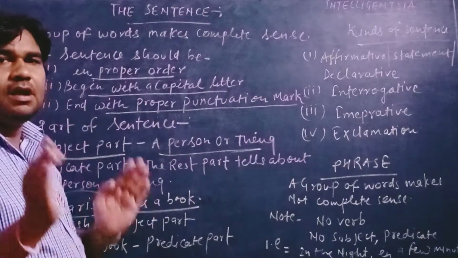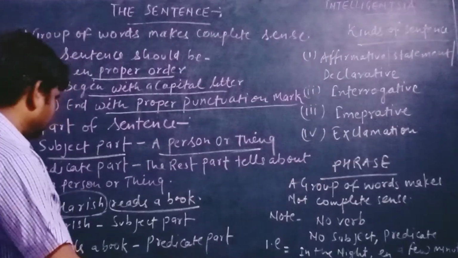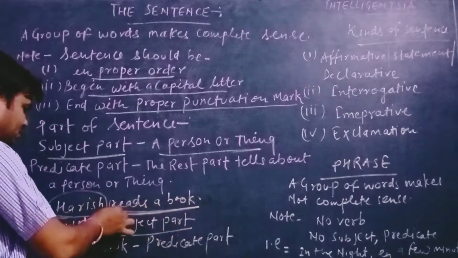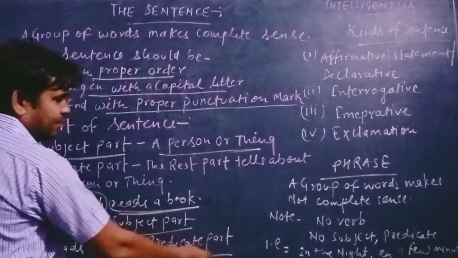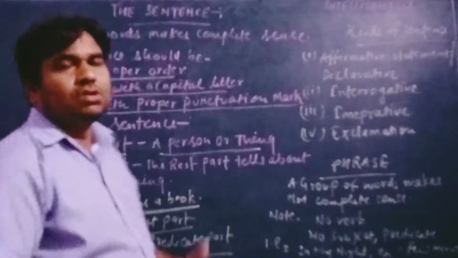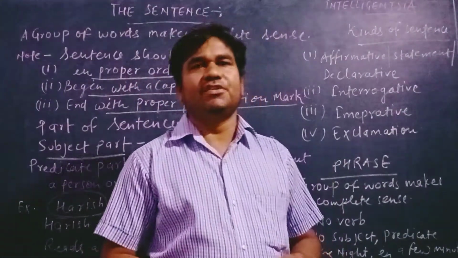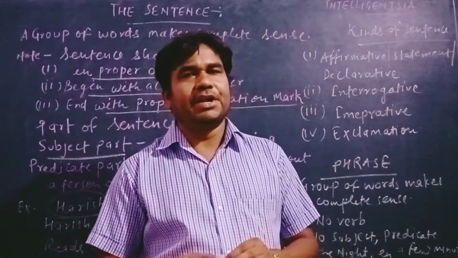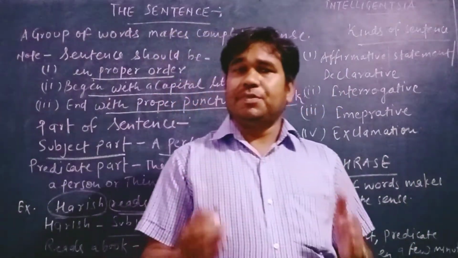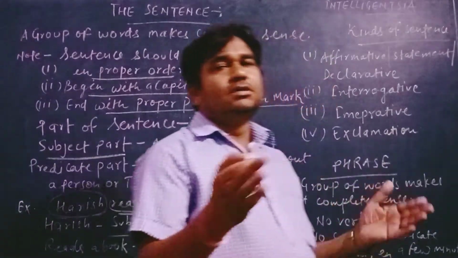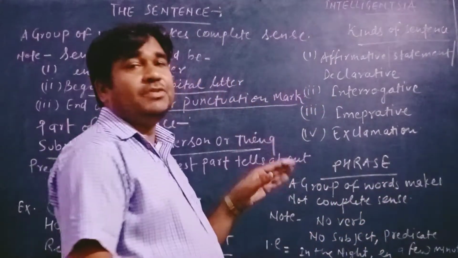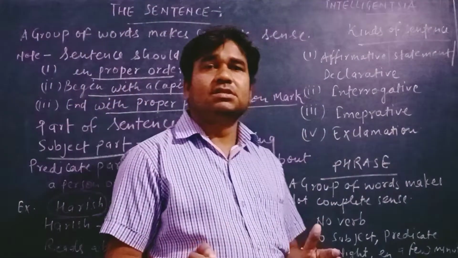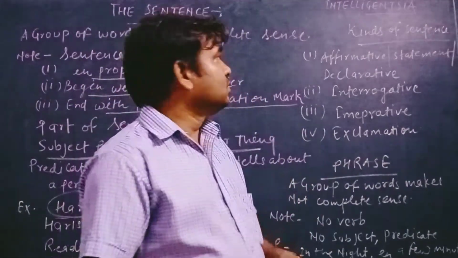It means to say Harish is the subject part and reads a book is the predicate part. So a sentence has a subject part and a predicate part. Sometimes in a sentence no subject is given, so only the predicate part is mentioned.